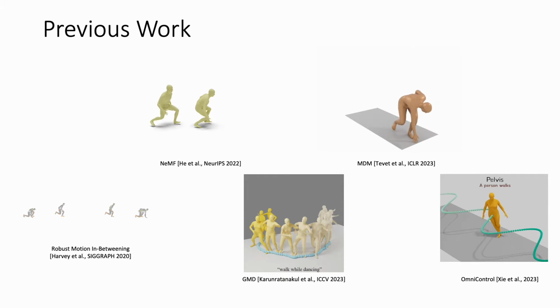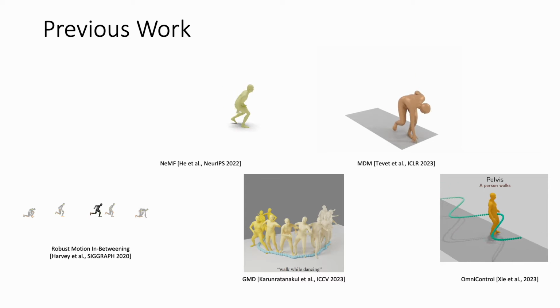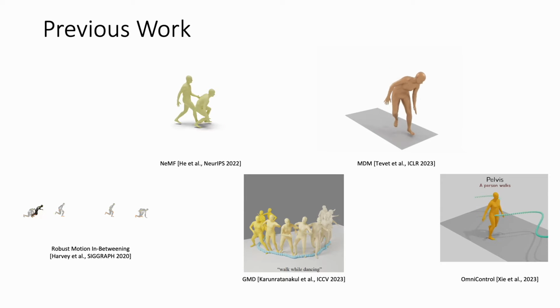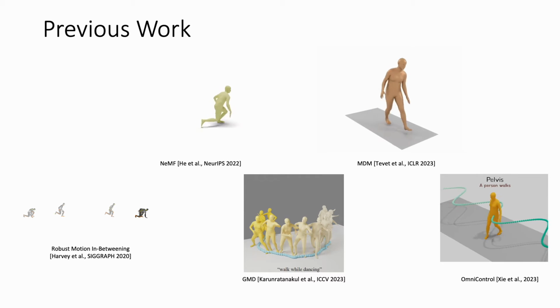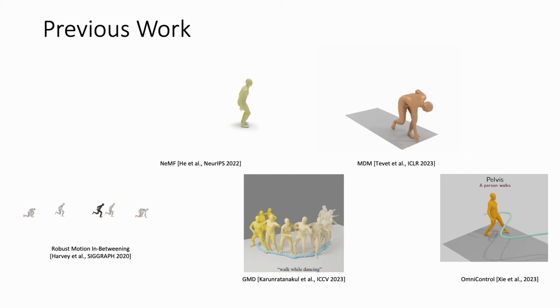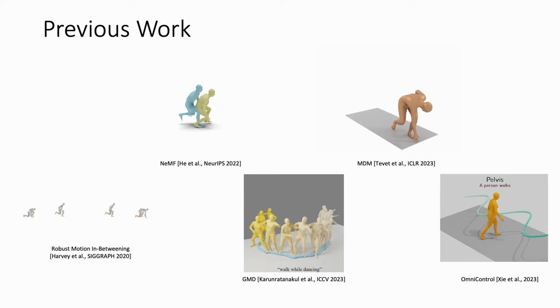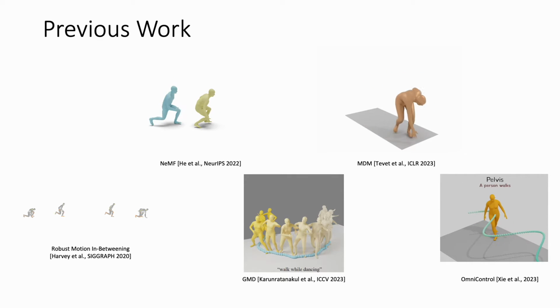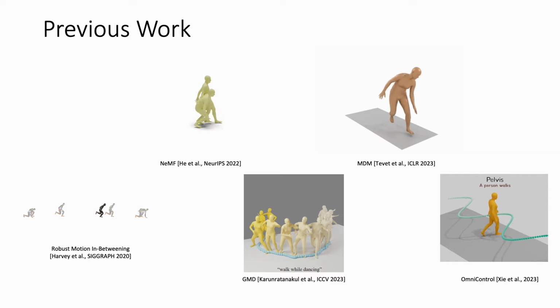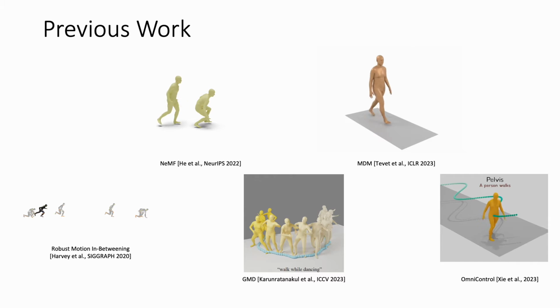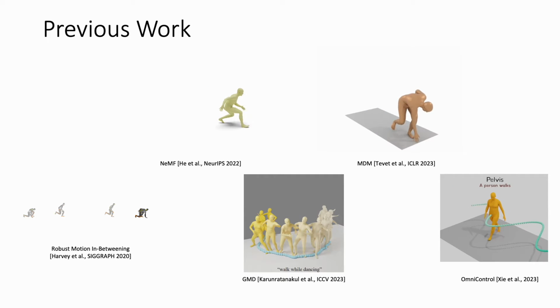Works like robust motion in-betweening and NEMF do not support partial keyframes and require application-specific training. Some diffusion-based approaches focused on motion generation and control exist, although none of their focus is on in-betweening. MDM does not support sparse keyframes due to the data representation. GMD does not support full keyframes and is a complex two-stage model. OmniControl supports sparse keyframes, but it is intended for joint control. It also does not allow for flexible keyframe definitions and has a complex conditioning approach with long inference time.